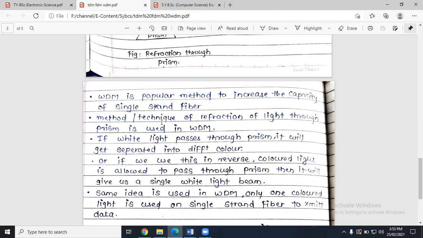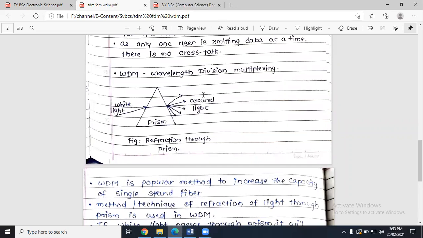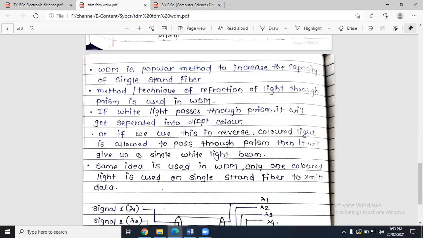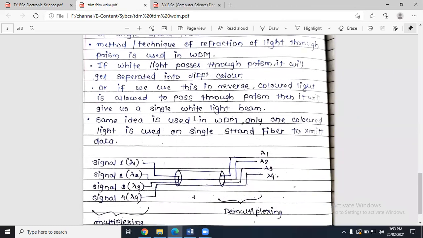Or if we use the prism in the reverse direction, what will happen? See here, if we allow colored light to enter the prism from this direction, on the other side what will we observe? We are going to observe white light, right? So it can be used in both directions. If you enter white light, you will get colored light. If you enter colored light, you will get white light. The same principle we are going to use in WDM.